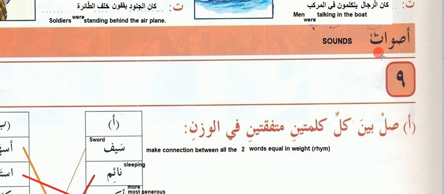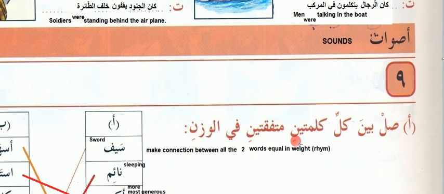Exercise, aswat. This is the plural noun of sawt. Sounds. So aswat sounds, sawt sound. Sil bayna kulla kalimatayn mutafaqatayn fil wazn. Make connection between all the two words equal in weight, rhyme. So in weight or rhyme, what do you mean? Sil means connect, bayna means between, kulla means all, kalimatayn means two words.